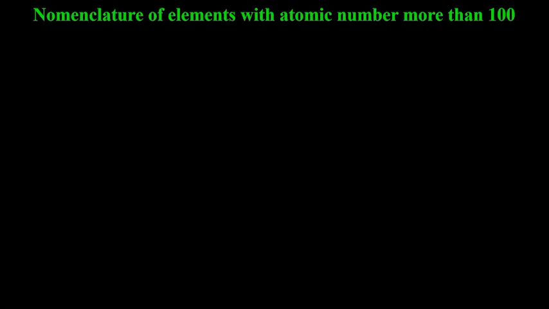Now, why only more than 100? Because up to 100, every element is named already. So we don't need names for the elements below 100 atomic number. 118 till now have been named. If any new one is discovered, it will be named as per this logic.